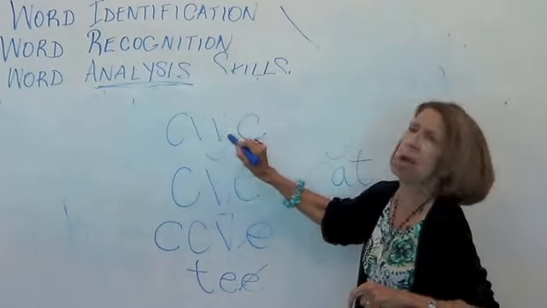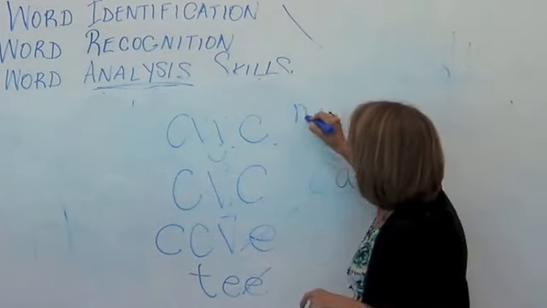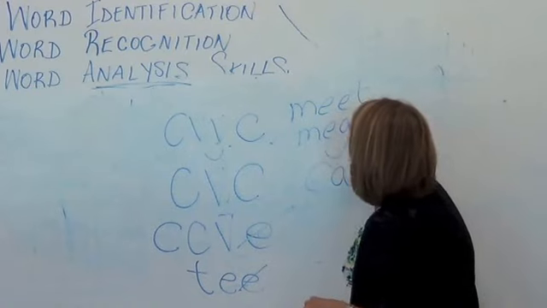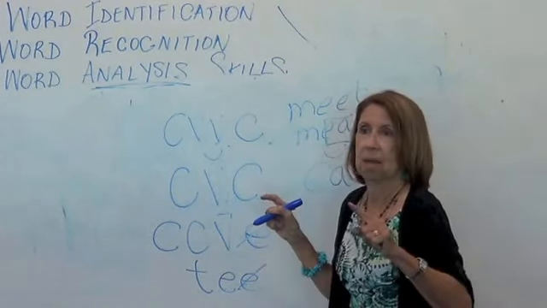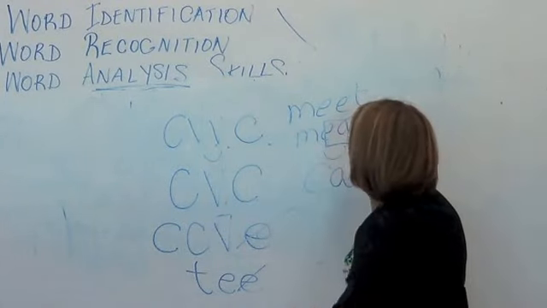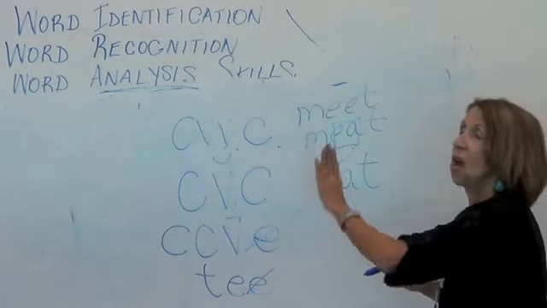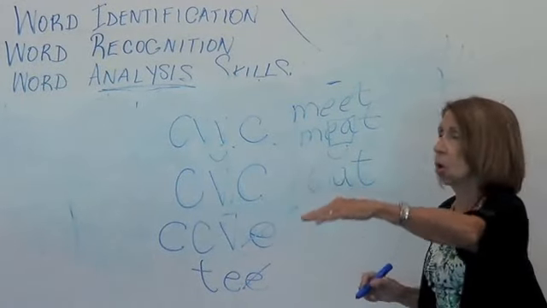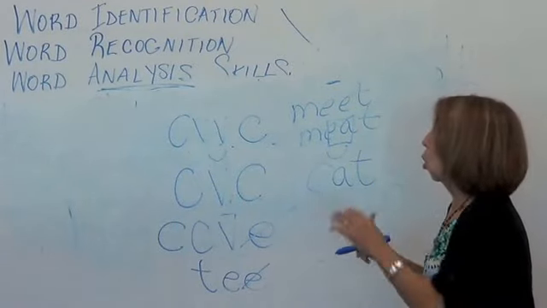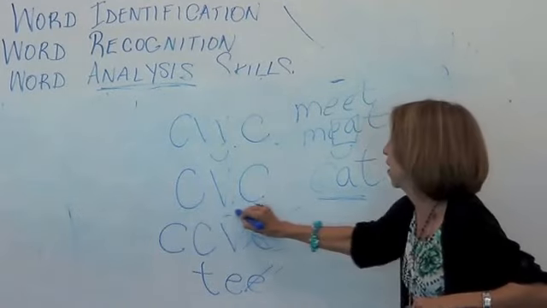What does this look like? Tell me a word that looks like consonant, vowel, vowel, consonant. Meat. What is that in the middle? Two consonants, one sound, vowel digraph. Usually it's a long sound. So when you have a question that says, give me a word that follows this pattern, or what pattern does this word follow, think of a real word that follows that pattern.